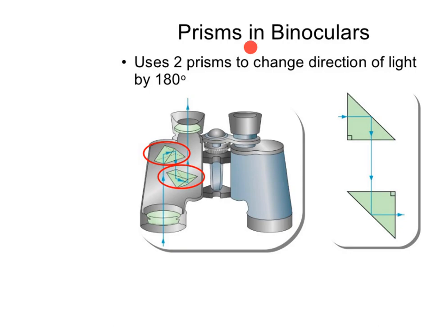Then prism in binoculars. It uses two prisms to change the direction of light by 180 degrees. The prism binoculars consist of two isosceles right angle prisms of material having a critical angle less than 45 degrees. The prism binoculars have a wider input range compared to traditional binoculars. The light ray incident on the prism binocular first gets total internal reflection by the isosceles right angle prism.